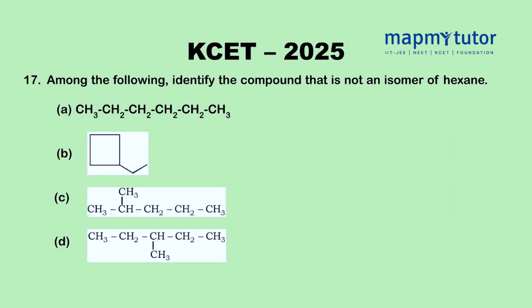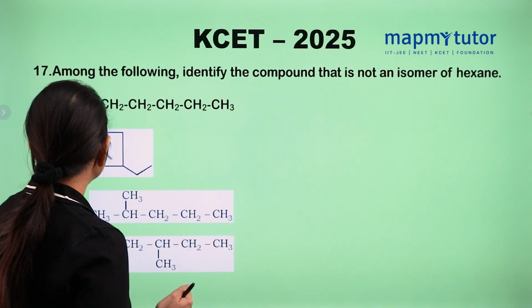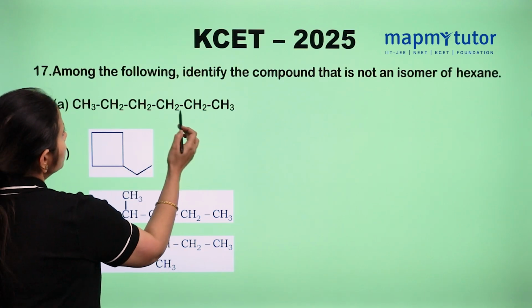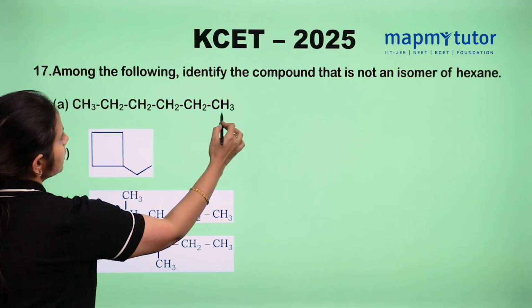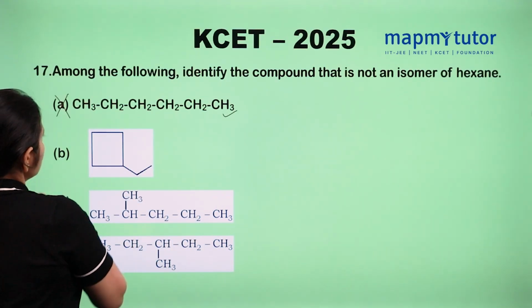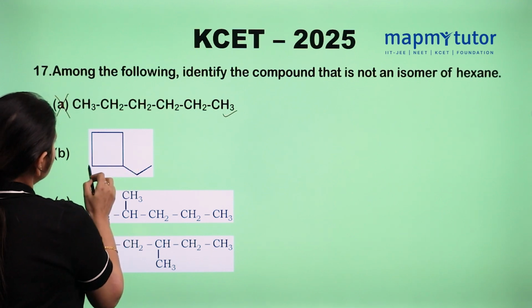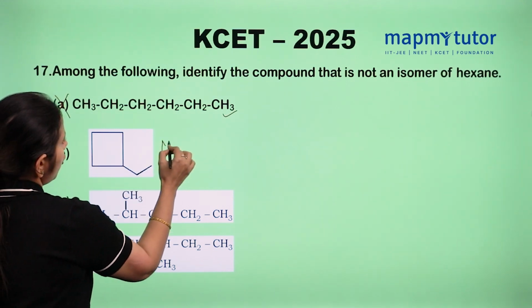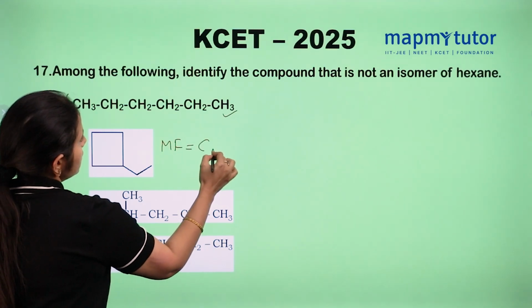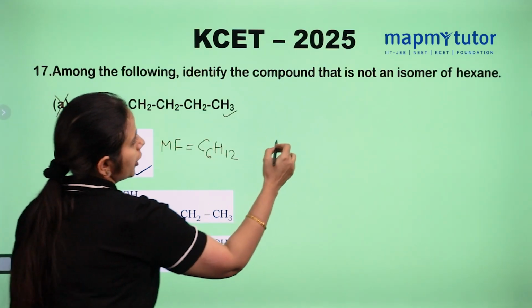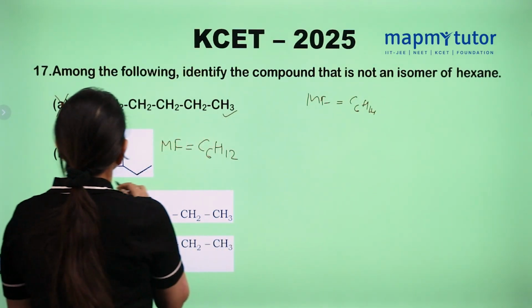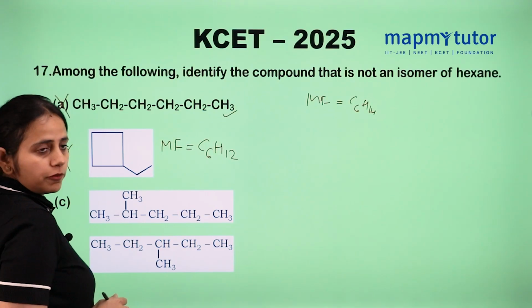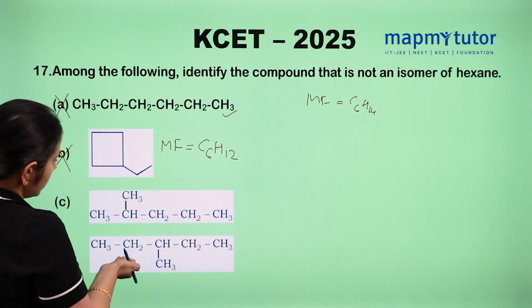Among the following, identify the compound that is not an isomer of hexane. See the number of carbons in this: 1, 2, 3, 4, 5, 6. So it is an isomer of hexane, so this can't be the answer. See the next. It is also 1, 2, 3, 4, 5, 6, but here the molecular formula of this structure is C6H12. And we know for hexane the molecular formula is C6H14. So this can't be an isomer of hexane.